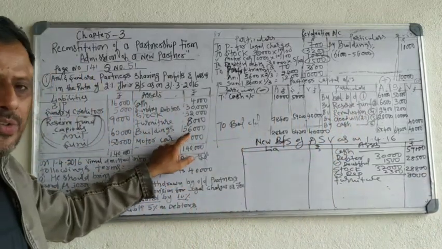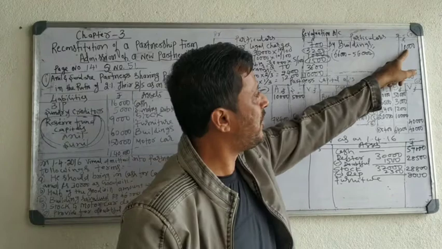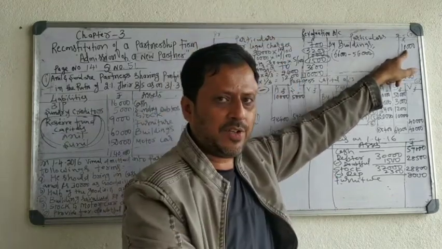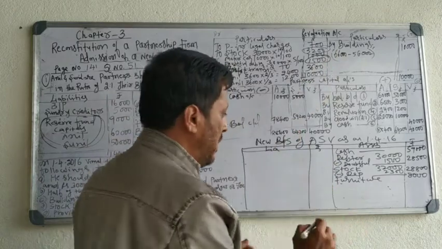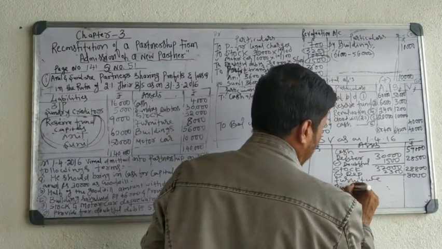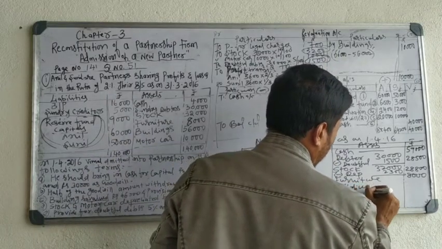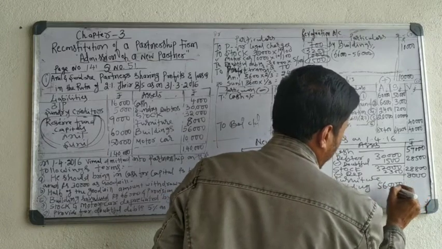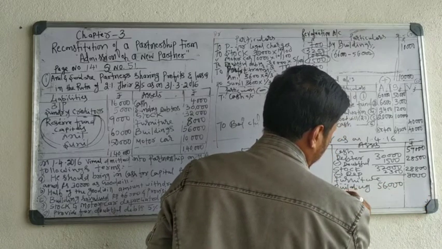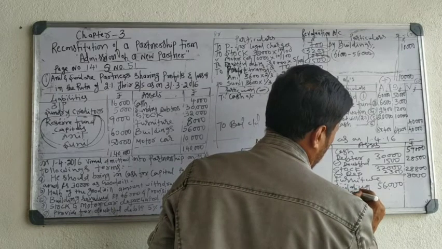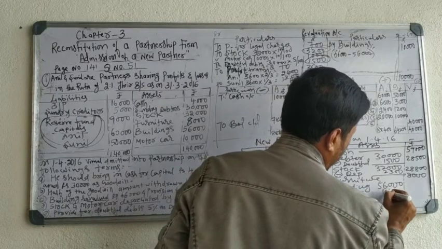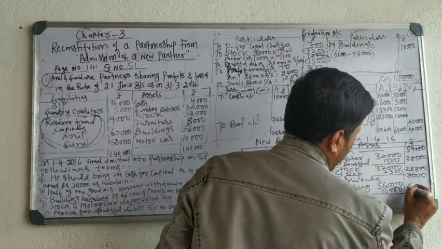Building, 56,000. There is an increase of 10,000. Increase, add it. Okay. Losses you have to deduct, income you have to add. Building 56 add appreciation 10, 66.